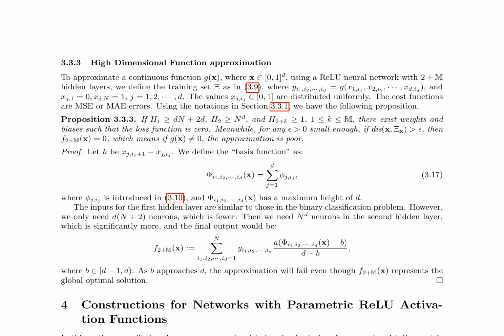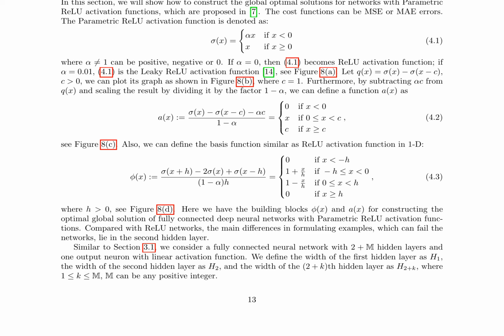However, if the distance between the input x and the training set Ξ is greater than a small positive value epsilon, the approximation is poor.